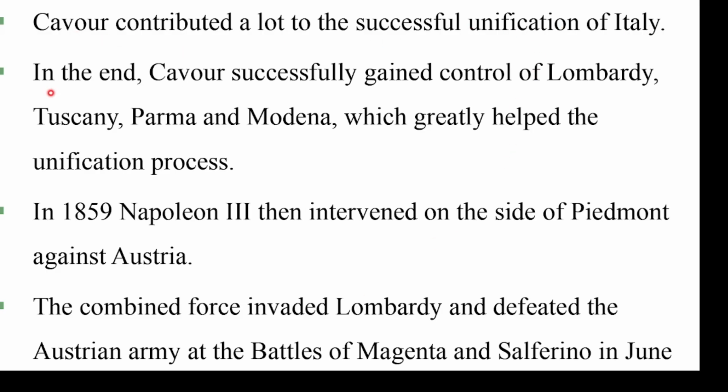In the end, Cavour successfully gained control of Lombardy, Tuscany, Parma, and Modena, which greatly helped the unification process.